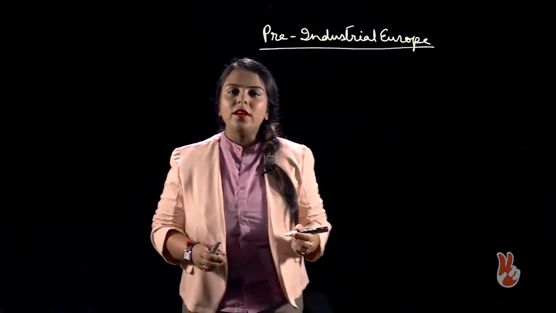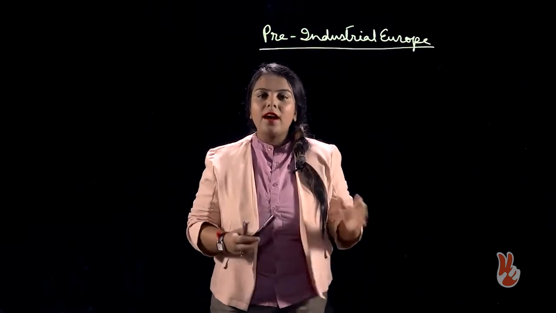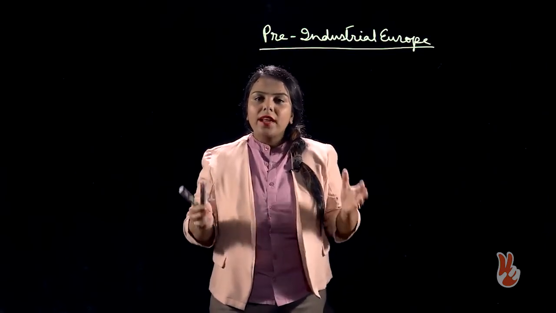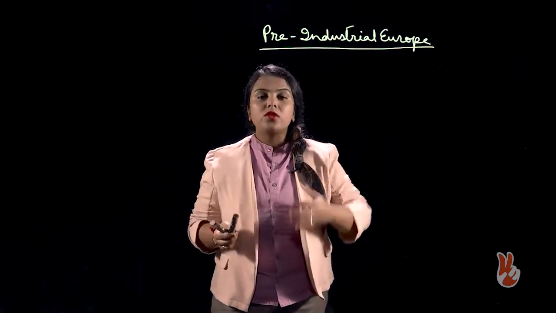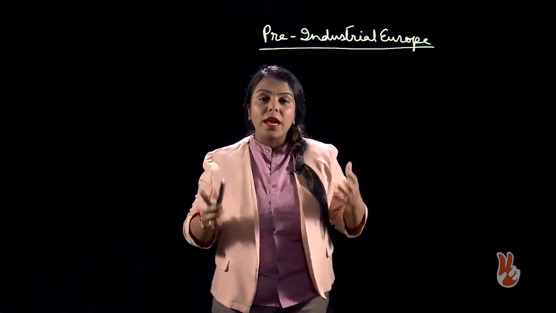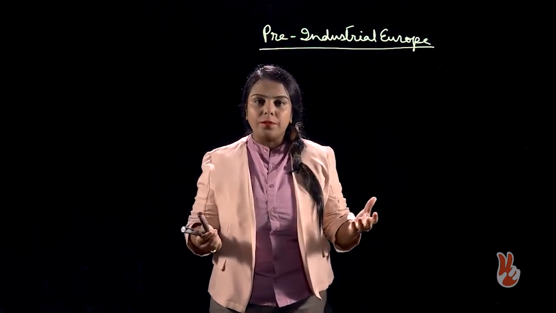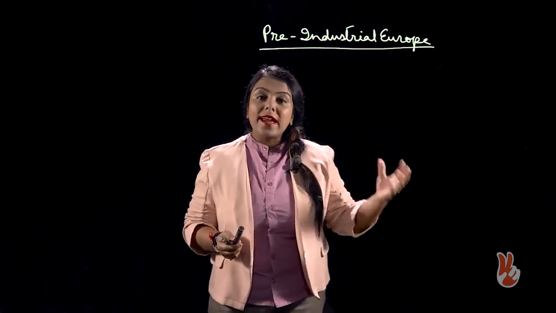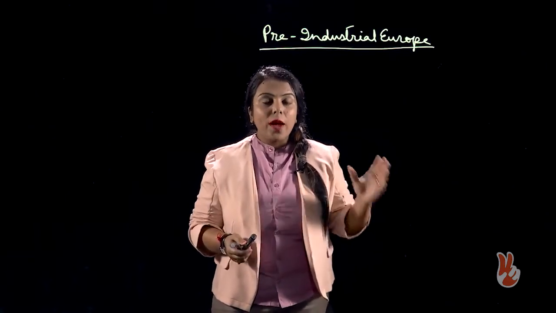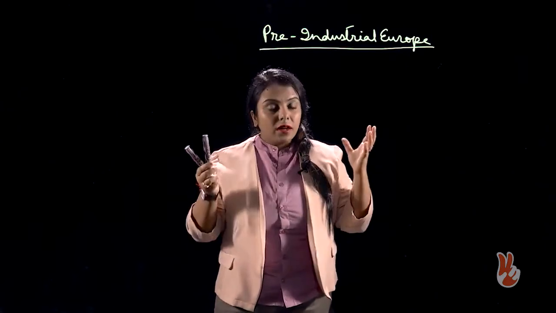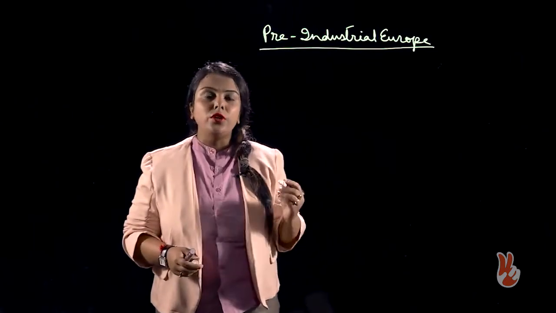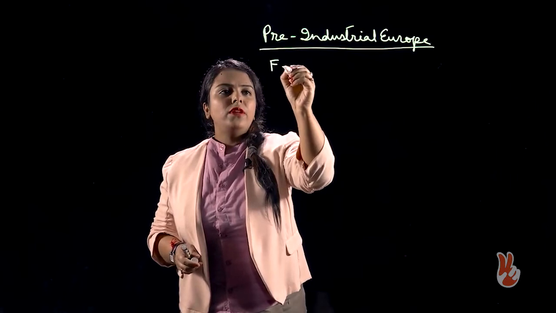So, this is the chapter or this is the subtopic we are going to study under Industrial Revolution. So, how was pre-industrial Europe? Right at the junction of Renaissance, there was growth of so much art and literature that Europe itself went into transformation. After Renaissance, we see the age of enlightenment, and these are very important phases through which Europe went, and it helped Europe gain the advancement and modernity that it has today. So, when we talk about pre-industrial Europe, it was basically a feudal society.